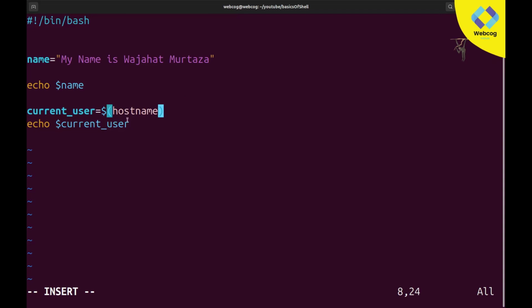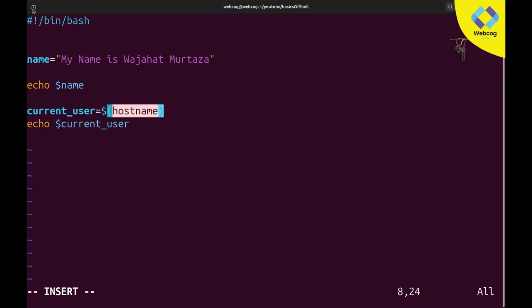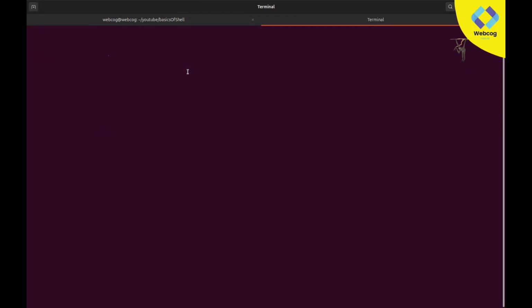For assigning a command, you also need to use the dollar sign. You can see when we call our variables, we use the dollar sign. Same when you need to call your command, simply type the dollar sign, round brackets, and in there write your command. For example, I'm opening a new terminal here. Just give me a second, and I'm also going to zoom it for you guys. Okay.